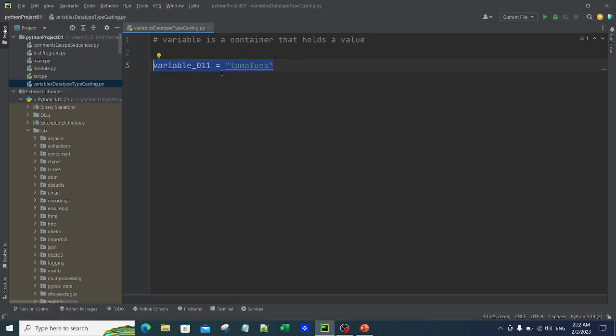Now you can declare n number of variables in your code. So let's say I write here 022, here 033, and instead of tomatoes, let's say 44, here I write 55, and let's say I create one more variable. As I told you, you can create n number of variables in your code. So let's say I write it as 6.7. Now these are all different variables.